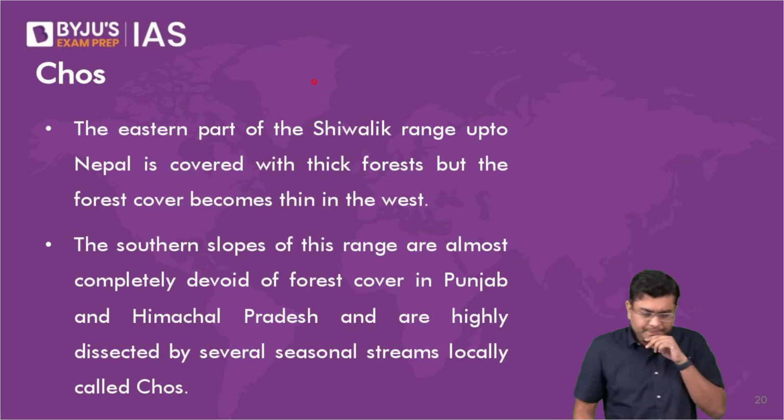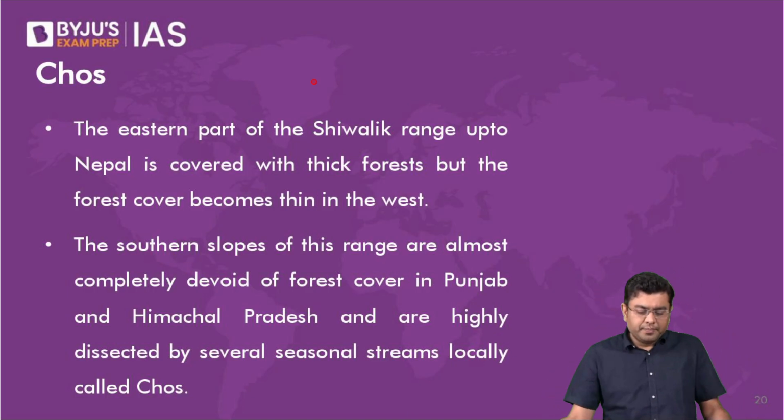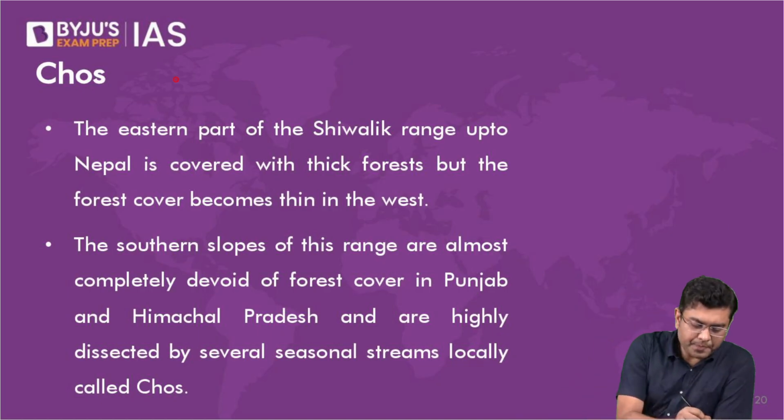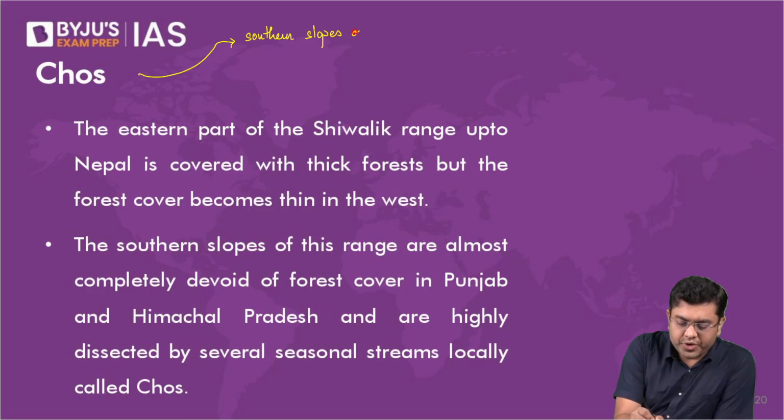So, when we talk about the western Himalayas, the southern slope of Shivalik in western Himalayas.